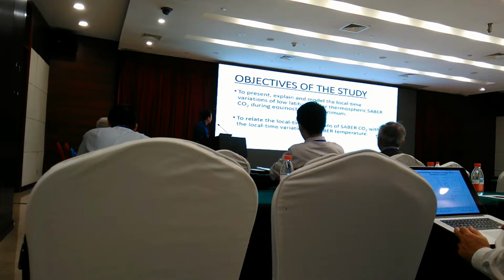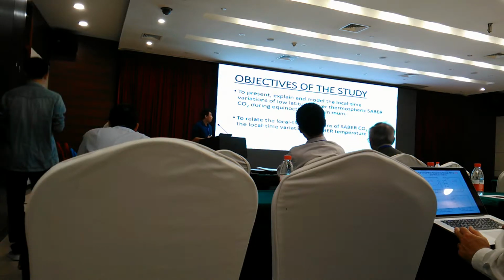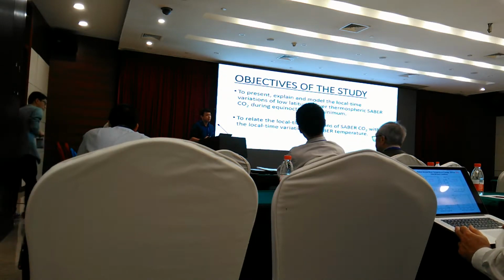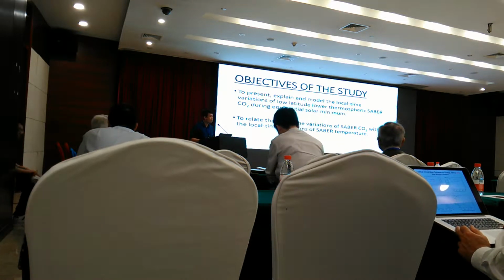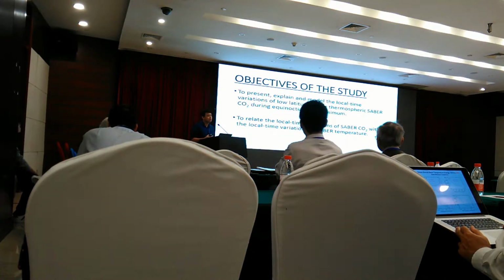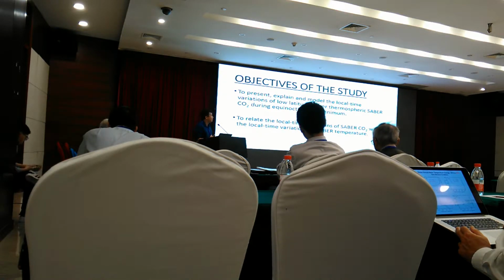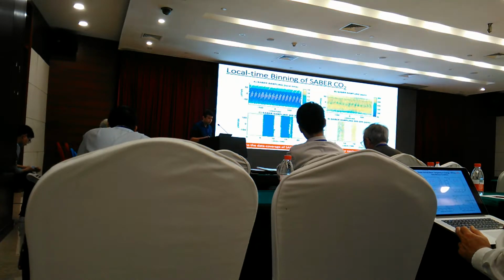And so this work will aim to present, explain, and model the local time variation of low latitude, low return atmospheric SABER CO2 during equinoctial solar minimum. We will then try to relate this with the local time variations in SABER temperature. We want to do this because we want to assess the consistency of the local time variabilities that these CO2 observations are showing with the local time variabilities that these much more well-known SABER temperatures are showing.